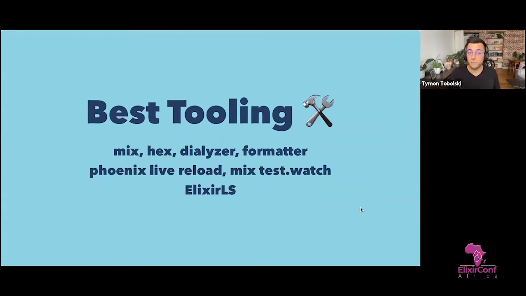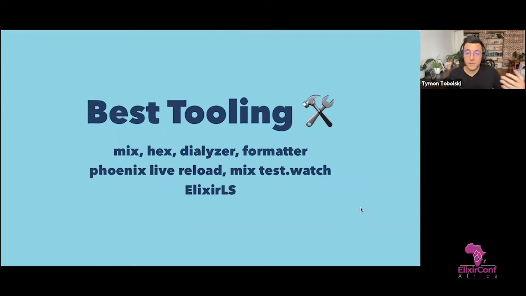Elixir also has some of the very best tooling you can ever have, with mix hacks. We have live reload and mix watchers that just reduce interruptions while you work. So you can just slide in, and you have 15 minutes and you're instantly productive and you can code a new feature. I'd like to also highlight the Elixir language server and its integrations. I'm using it with Visual Studio Code, and it's been really great. Especially the rapid dialyzer that just gives you feedback before you even try to run your code.